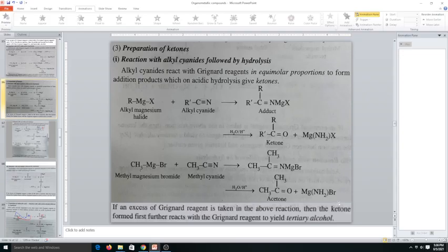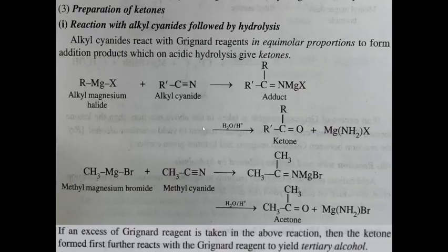Let us continue the reactions of Grignard reagents. Next reaction is preparation of ketones. Here the reaction of Grignard reagent with alkyl cyanide followed by hydrolysis. Alkyl cyanides react with the Grignard reagents in equimolecular proportions to form addition products which on acidic hydrolysis give ketones.